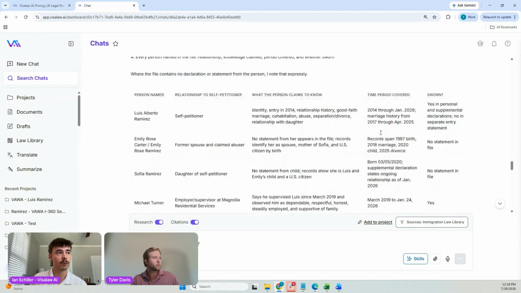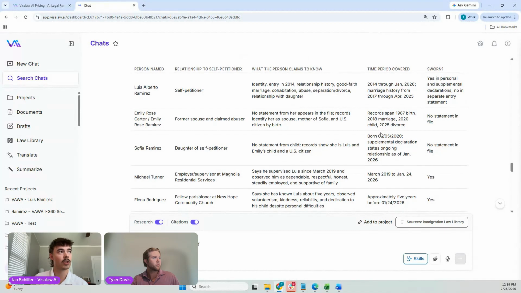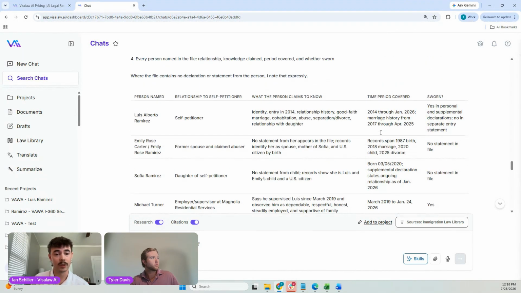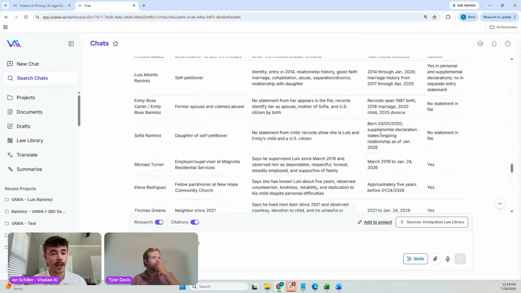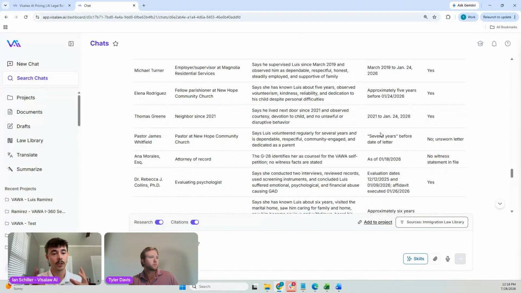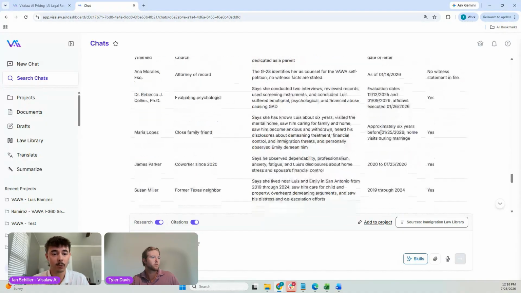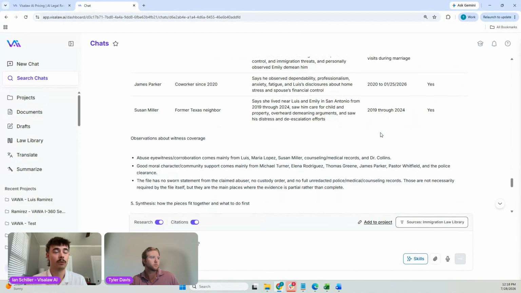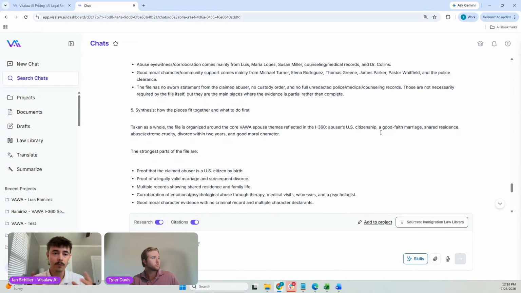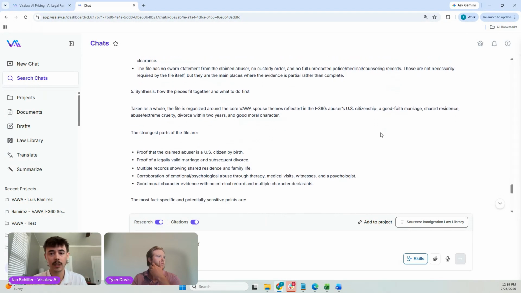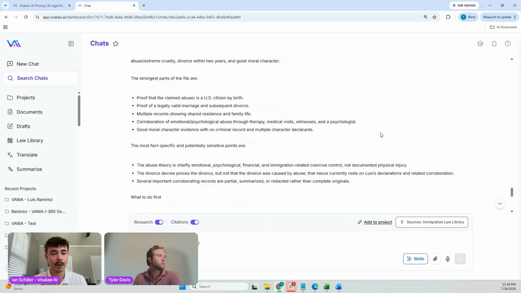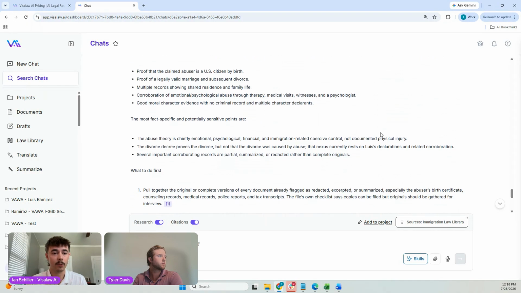I think one of the difficult things for any immigration firm is getting the whole picture when you're dealing with 28 documents at once, and to bring it all together in one cohesive way. And that's what we're doing here. So we can see that we've got our timeline with Luis and his spouse. He crosses over in 2014. That's all highlighted here, and then they get married, they have a child, and then we have all of these.